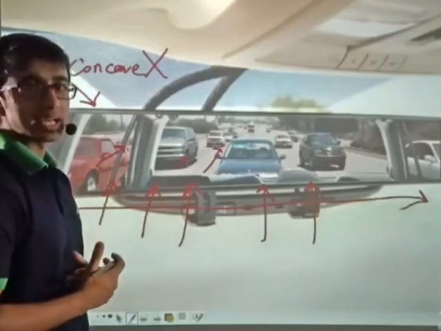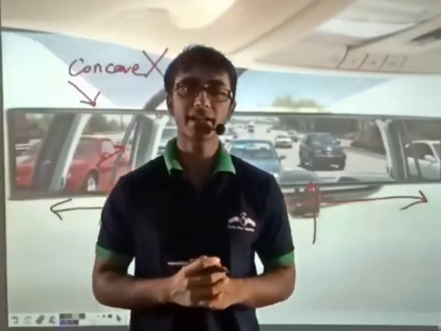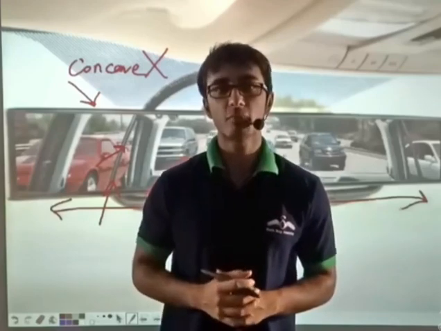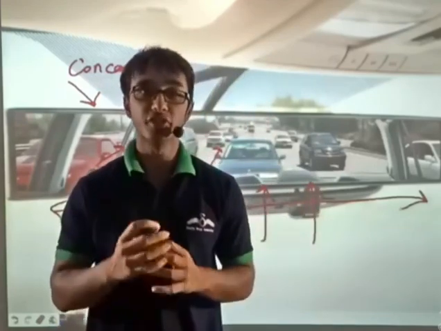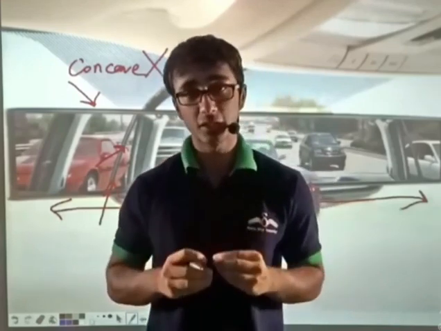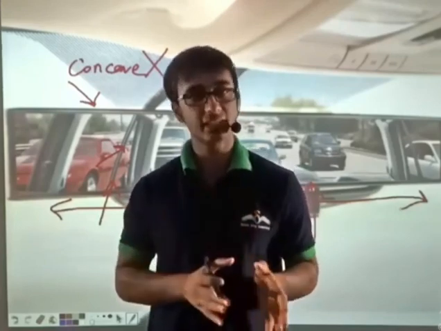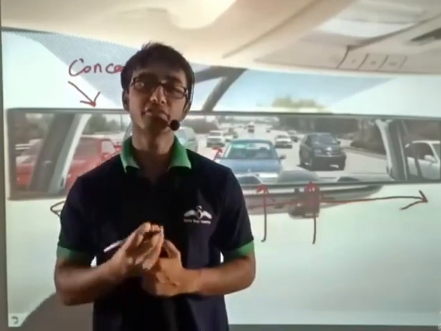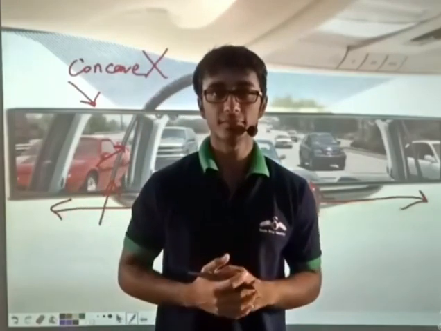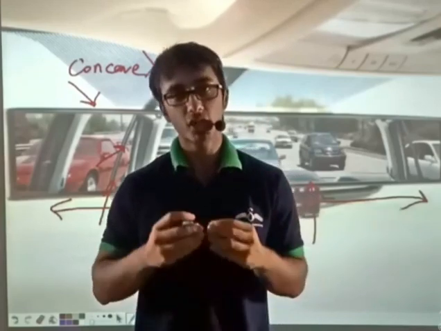So, taking a quick recap, what did we learn? We learned that images formed by concave mirrors are real and images formed by convex mirrors are virtual. Real images can be obtained on a screen in the real world in space, and they lie on the same side as that of the object. On the other hand, virtual images cannot be obtained on a screen in the real world. They lie on the other side of the mirror as compared to the object.